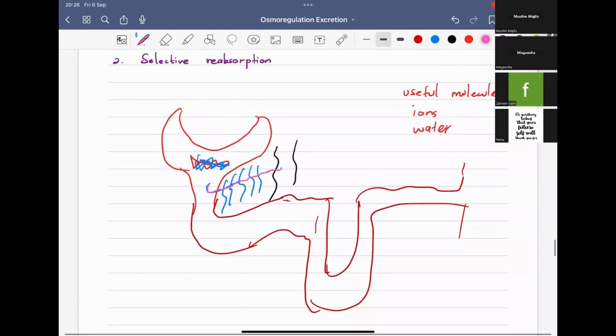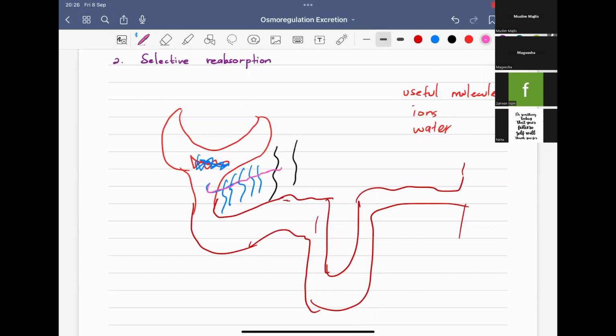Most of the reabsorption of the glomerular filtrate takes place in the convoluted tubules, more than in the loop of Henle. Ions like sodium, water, and some valuable nutrients, such as glucose, amino acids, and vitamins, will be reabsorbed either actively or passively.